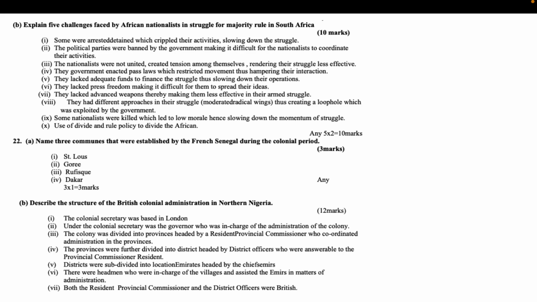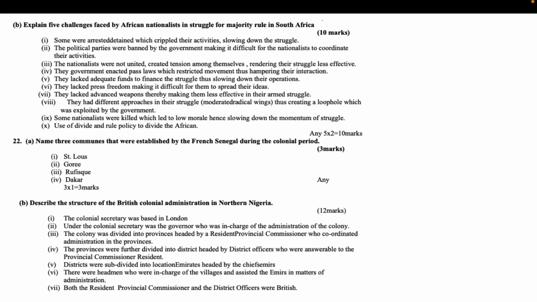A. Name 3 communes that were established by the French in Senegal during the colonial period. 3 marks. Saint Louis, Goree, Rufisque, Dakar. Any 3x1 equals 3 marks.